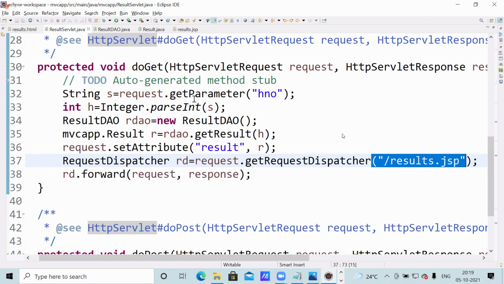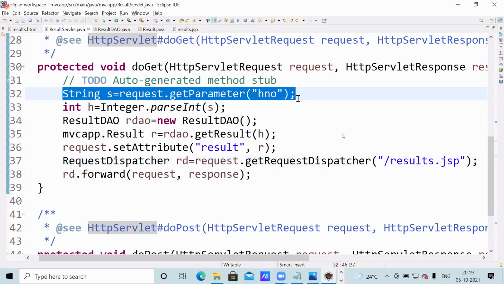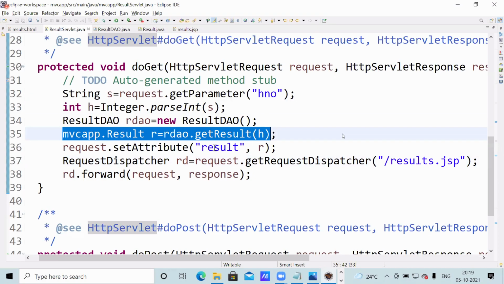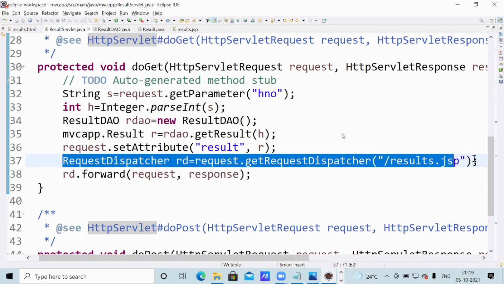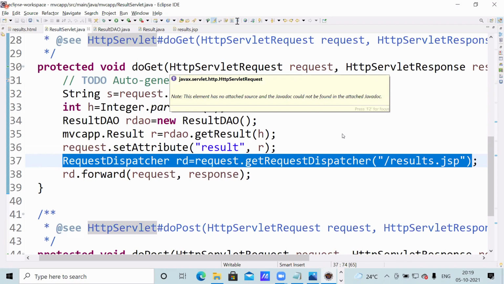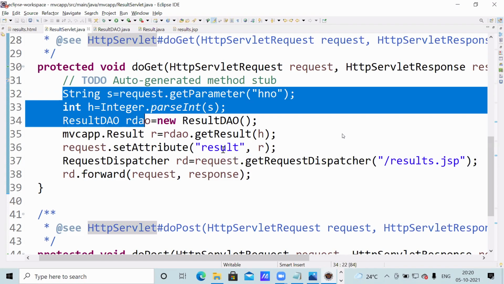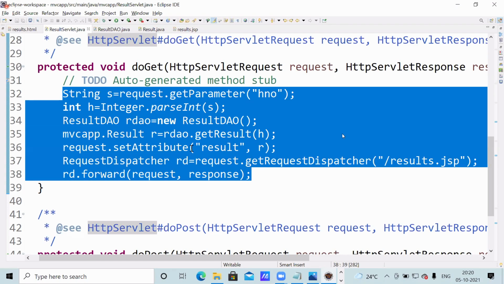So what is the Servlet doing? It is receiving the hall ticket number and passing it to the DAO class. It will get the bean class back, and that bean class it passes to JSP. So it doesn't do anything else, it just controls. It receives the hall ticket number from the HTML page and hands it over to the DAO class. The DAO class hands the bean back to the Servlet, and that bean is just passed to the JSP program. That's it. So here no other logic, only controlling logic is there. All components are controlled by the Servlet.